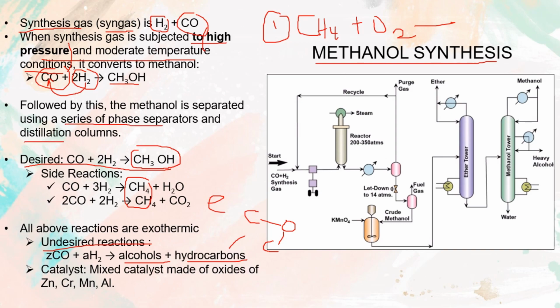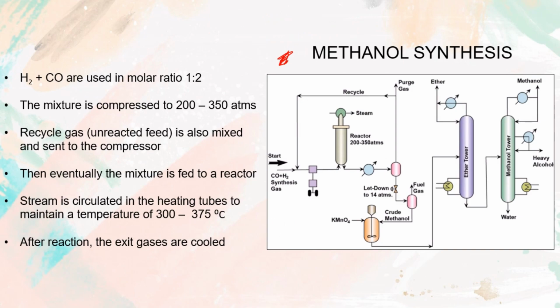and then we will need to separate all these using a series of phase separators and distillation columns. And this reaction is carried out using a catalyst, and the catalysts used are typically transition metal catalysts. For example, zinc, chromium, manganese, aluminium. So all these are transition metal catalysts.